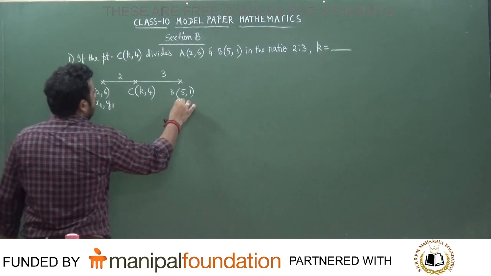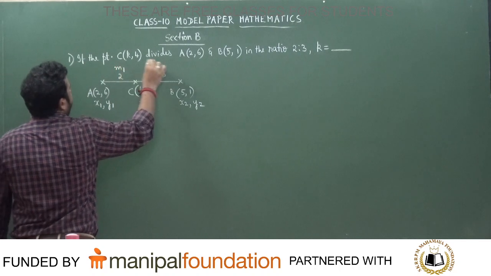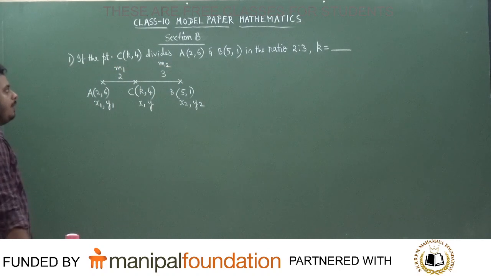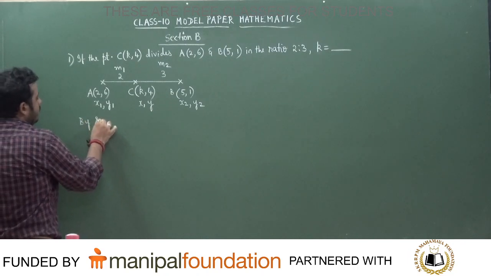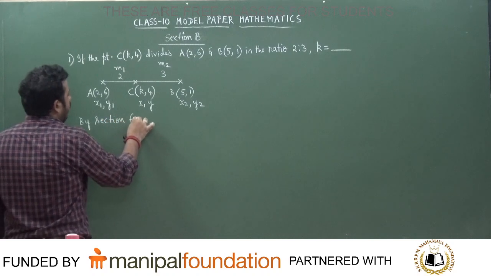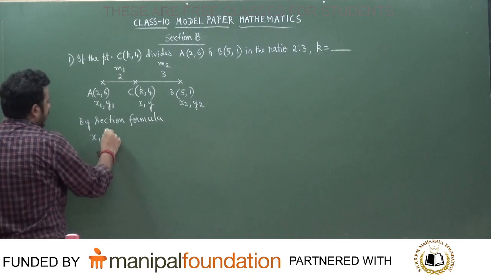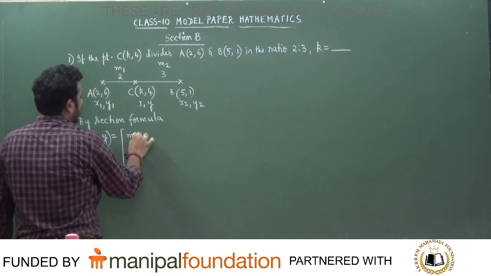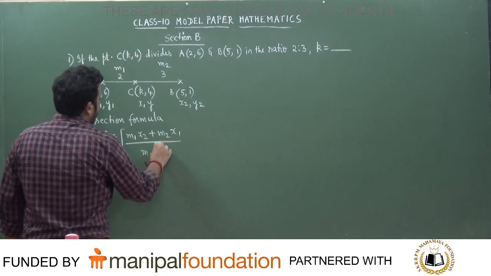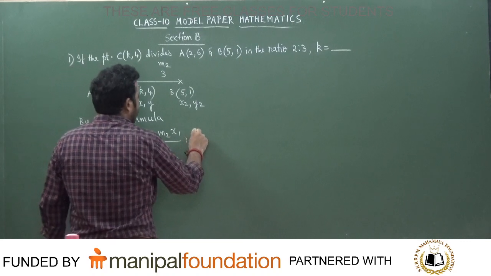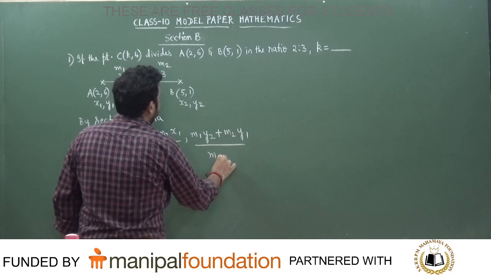So this point will be x1, y1. This point will be x2, y2. This point will be x, y. And this ratio will be m1:m2. It is by the section formula. Internal division section formula. So by the section formula we know x, y can be written as m1 x2 plus m2 x1 divided by m1 plus m2, and m1 y2 plus m2 y1 divided by m1 plus m2.